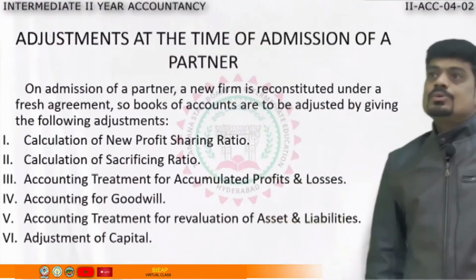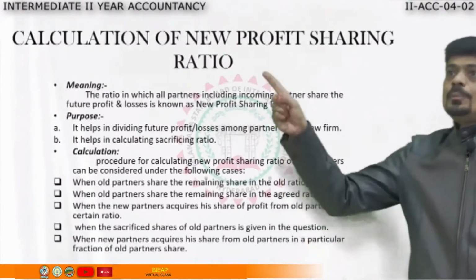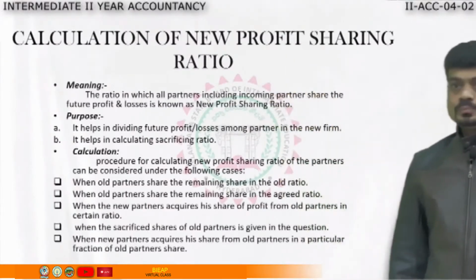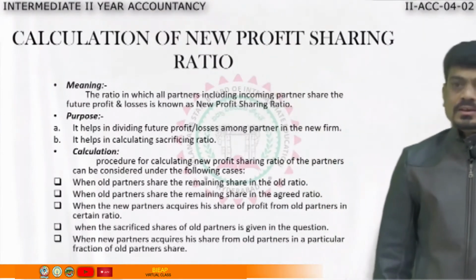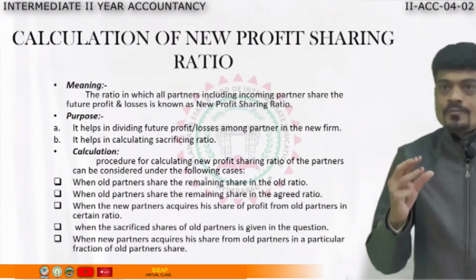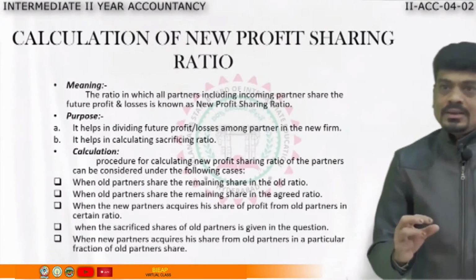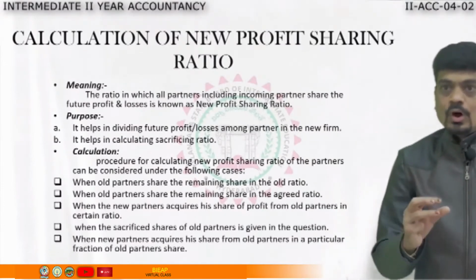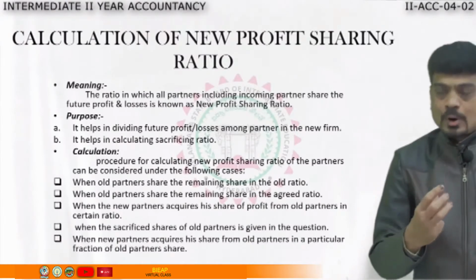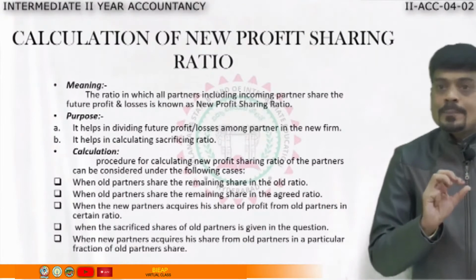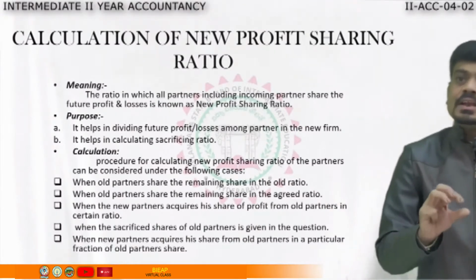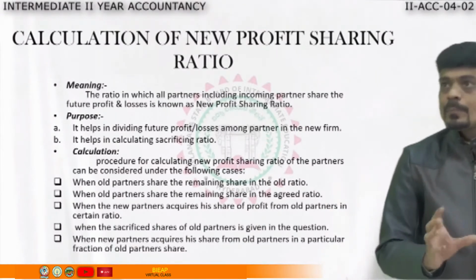So, first we are going to learn about calculation of new profit sharing ratio. Now, what do we mean by new profit sharing ratio? It is the ratio, or you can call it the proportion of profit in which all the partners, and even this includes the new partner, share.